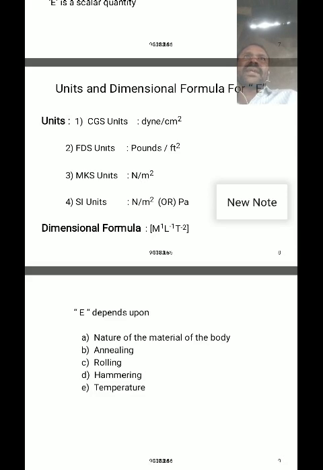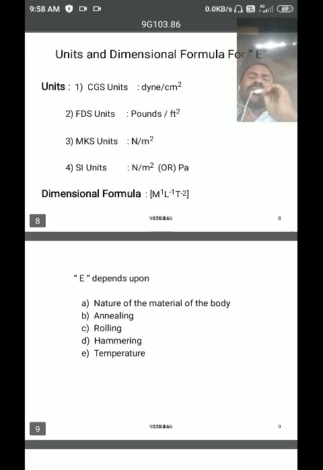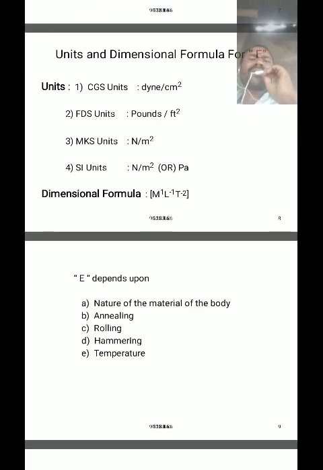Strain is a dimensionless, unitless physical quantity because it is the ratio of two of the same physical quantity, the change in dimension to the original dimension. That's why strain has no units and dimension. The unit of modulus of elasticity is the same as the unit and dimension of stress.